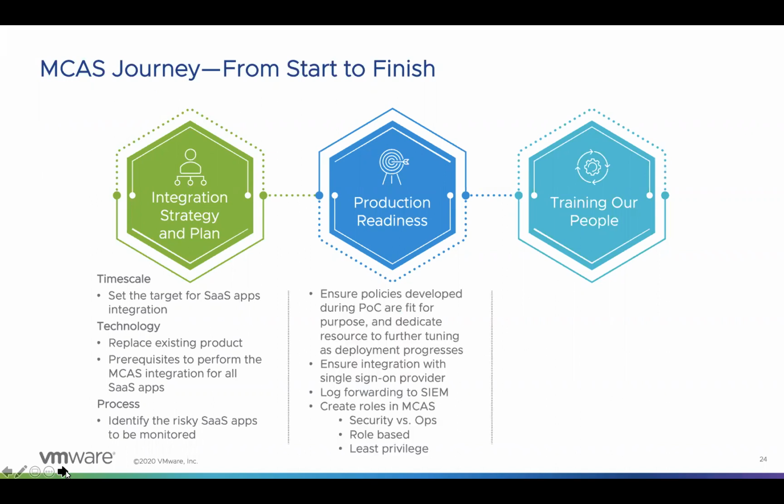Next is production readiness. So we have to check whether the policies configured during the POC phase will fit the purpose for production as well. We have to fine tune the policies, for example, data patterns as explained by Shreya. We have to check whether false positives are triggered. If so, we can fine tune the data patterns or customize the data patterns.